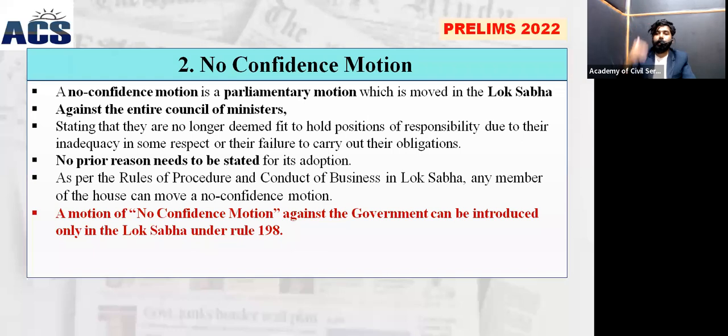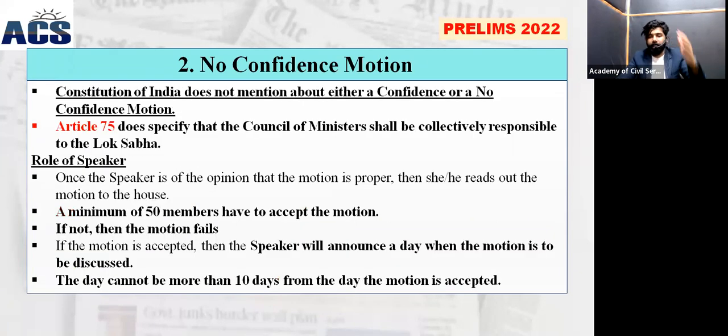So that means any member of the House, either the independent member or any other nominated member, any member of the House can introduce this no-confidence motion in the Lok Sabha. Only it can be introduced in the Lok Sabha, which is the lower house. Again, we'll study more facts like whether the Constitution mentions it or not.